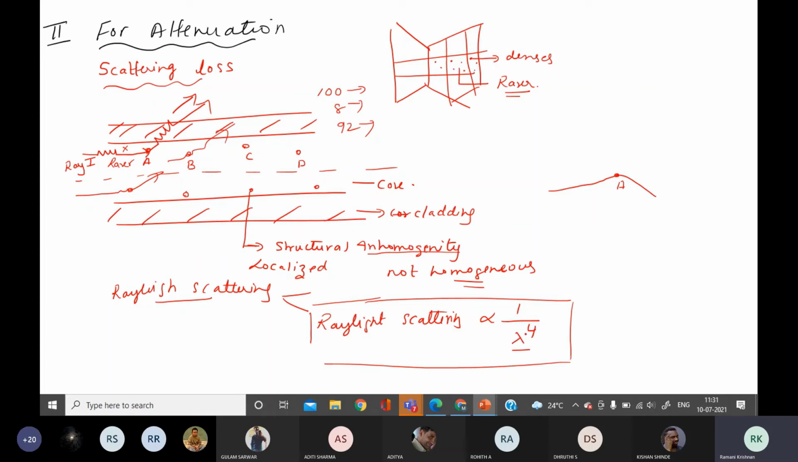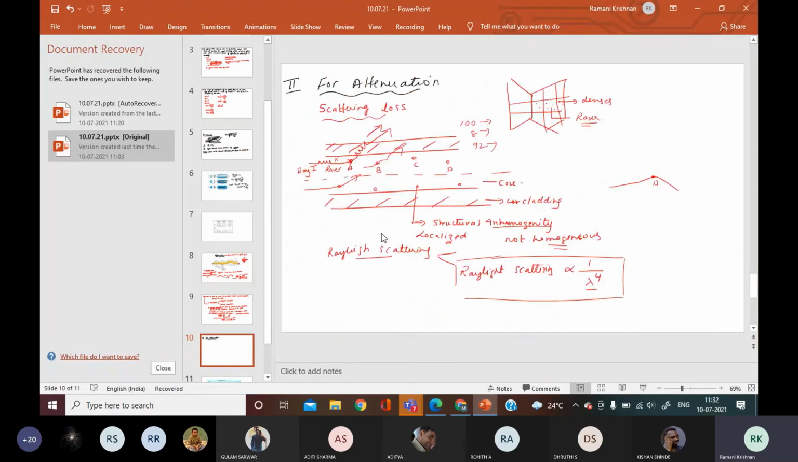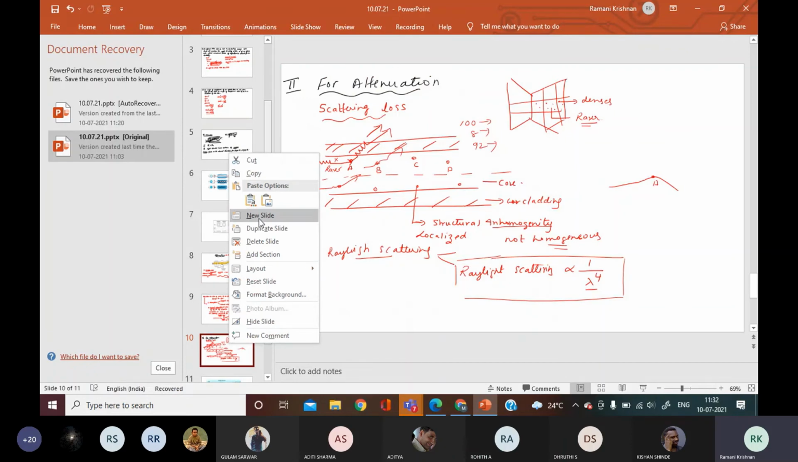So the scattering will be more. So this is one of the points. Okay, this is one of the points. So you understood? I hope you are understanding a little. I have to go for a new slide.